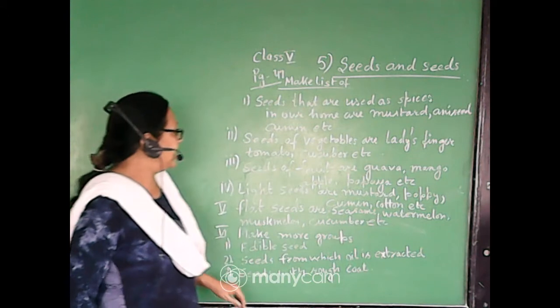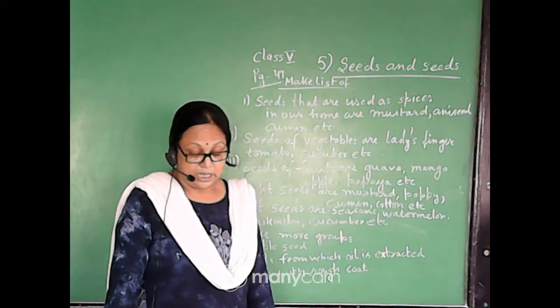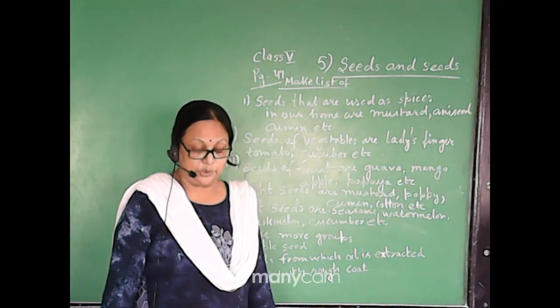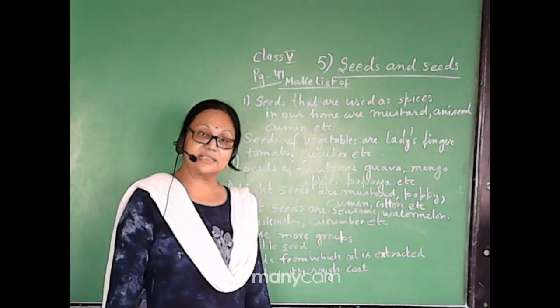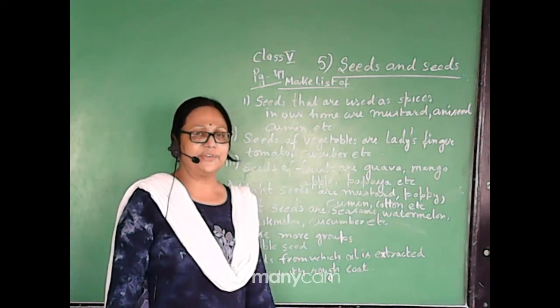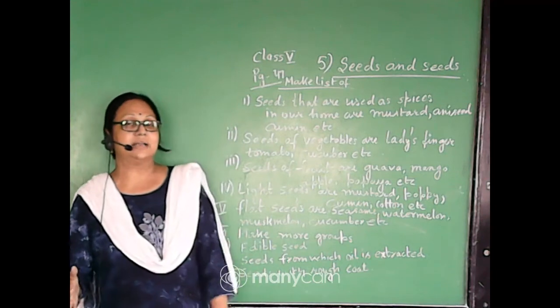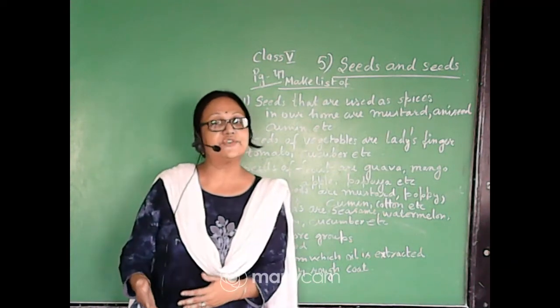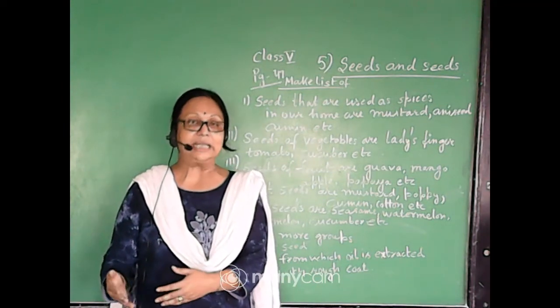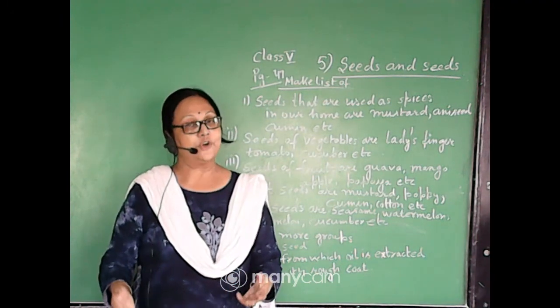Okay, now the next list, the third question given here, is the seeds of the fruit. So in which fruit can we see the seeds? More or less in every fruit we can see the seeds, no? Except when the fruits are converted from parts other than the ovary. So generally we find the fruits from this.